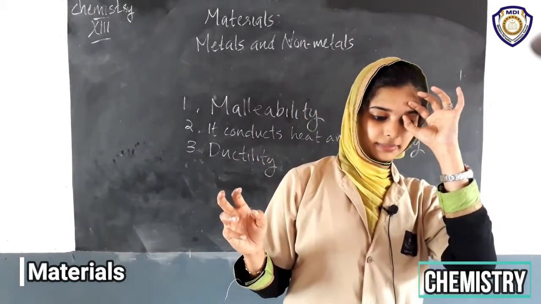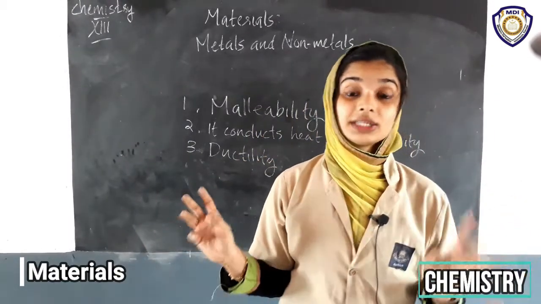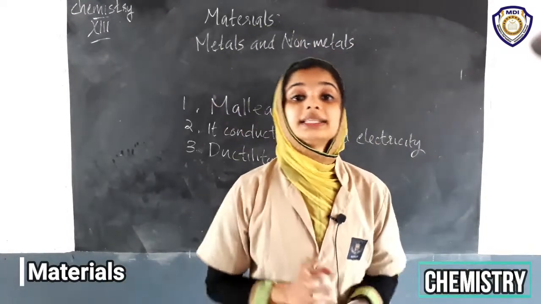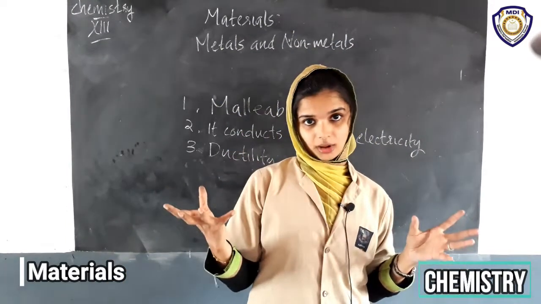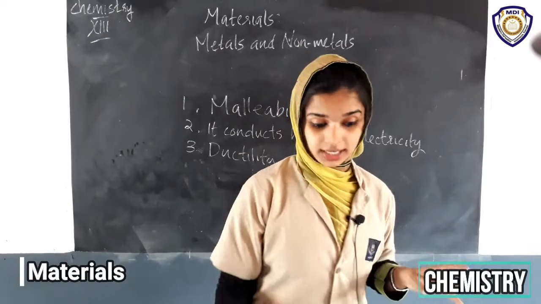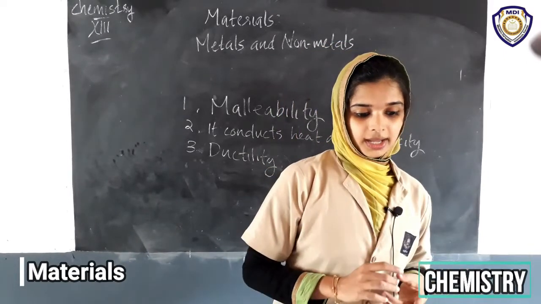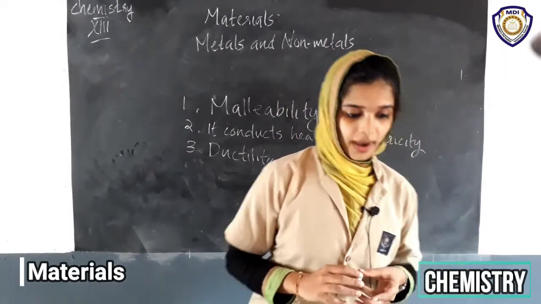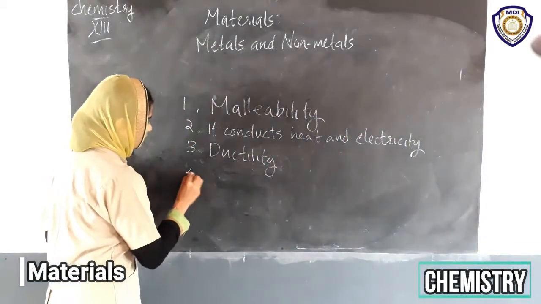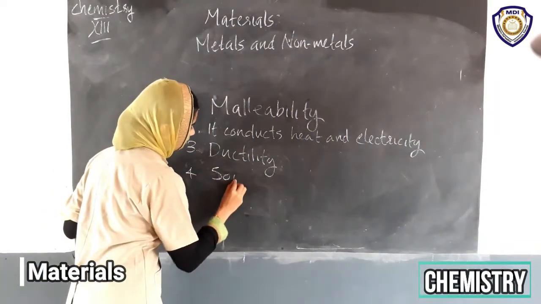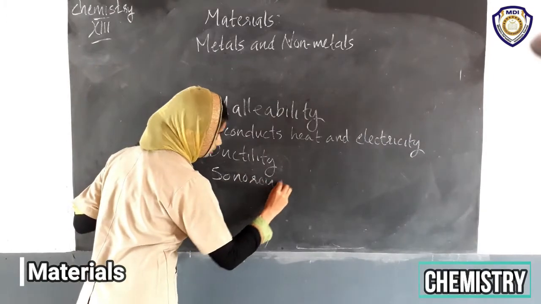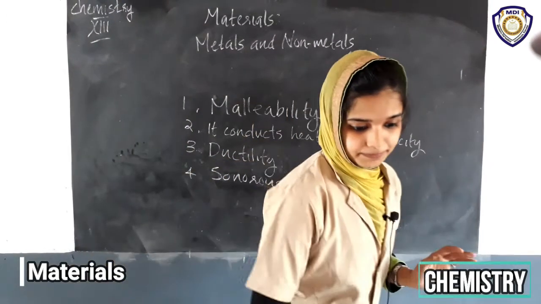They are said to be sonorous. What is it? The metals can make ringing sound. They are called sonorous. So this is another property of metals. They are sonorous.